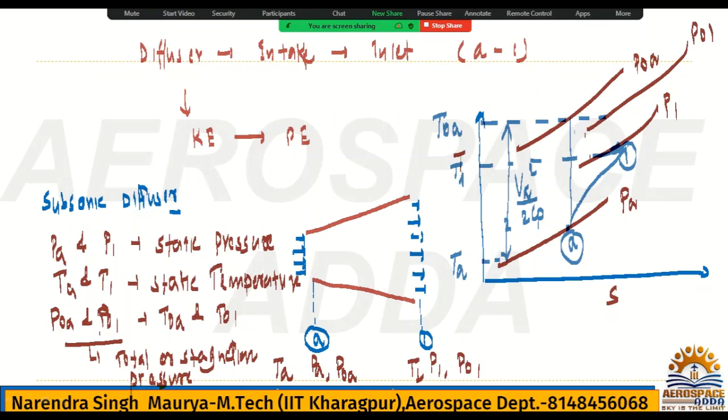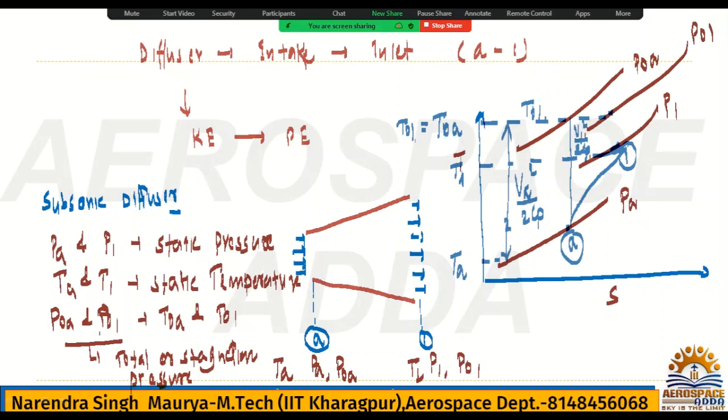So this value is nothing but V1 square by 2Cp. Then with respect to this P naught 1, what will be the temperature? It is T naught 1. So basically T naught A and T naught 1 must be the same. That's the meaning of it.